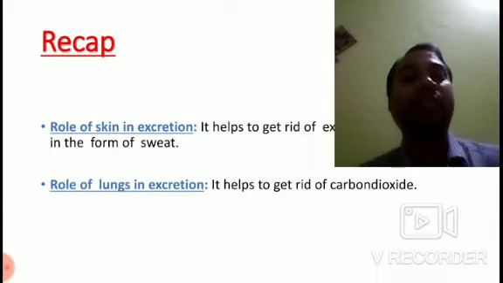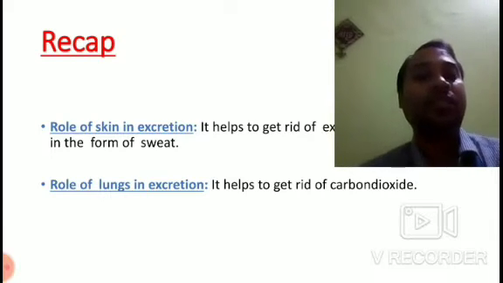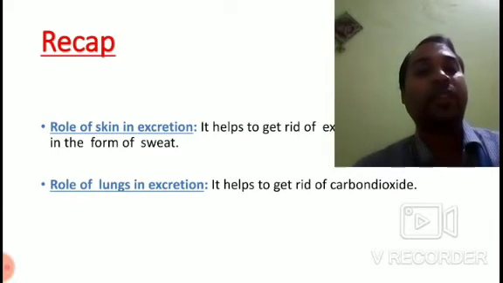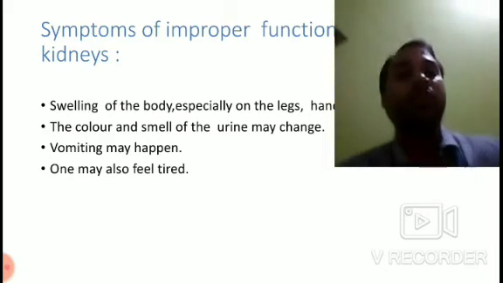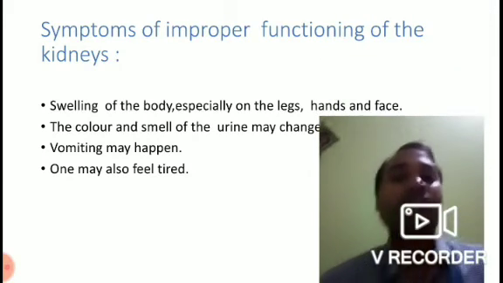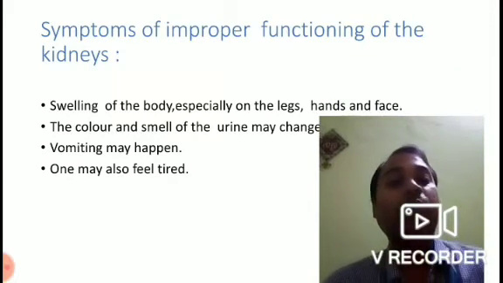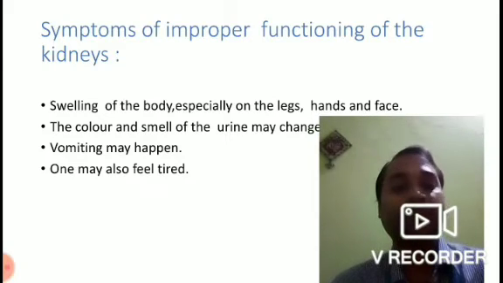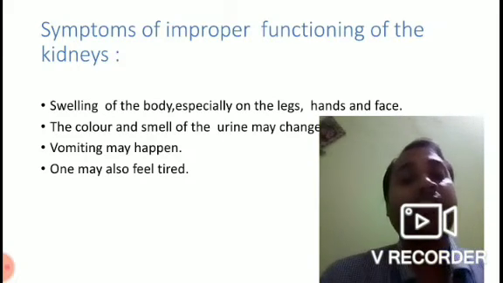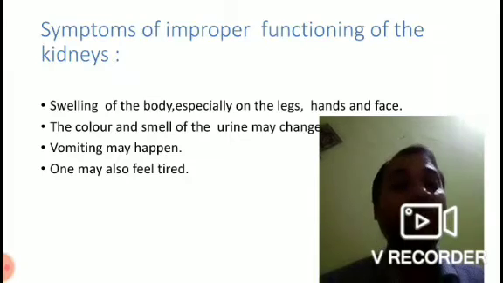So now let's begin today's topic. So first we'll start with the topic, that is symptoms of improper functioning of the kidneys. So what are the different symptoms, or how the body reacts once our kidney stops functioning properly?